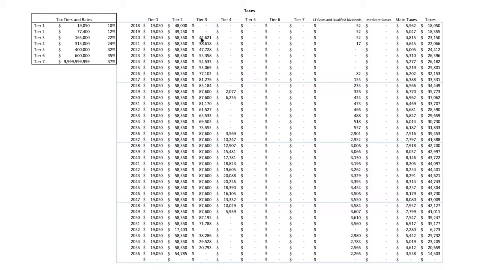So it gives us some rationale for maybe wanting to take money from IRAs earlier at lower tax rates. And we can look at the future and get an idea of what's going to happen and are there changes in our tax tiers over time, looking for opportunities to provide actionable advice.